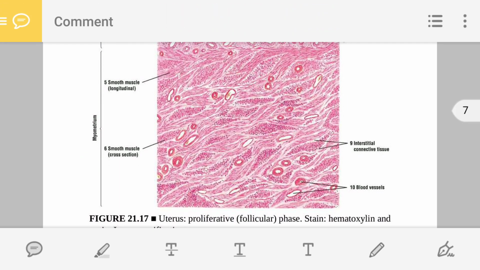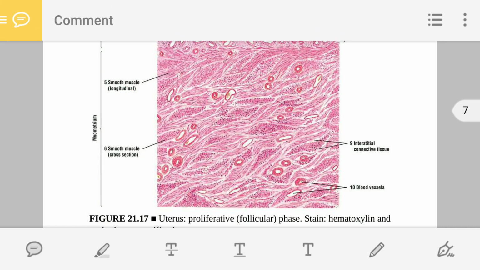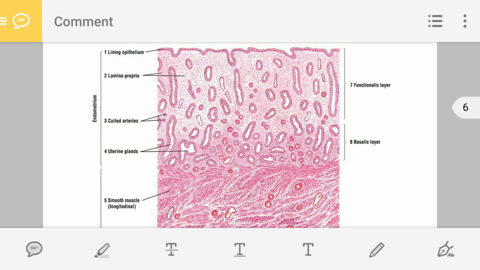And the myometrium, we know, is made up of smooth muscle. This is the cross section, and this one is a longitudinal section. We know circular and longitudinal arrangement is there for the smooth muscle in the myometrium, and the myometrium is responsible for the contraction of the uterus. But today we are not going to discuss this myometrium. Today we are interested in these two layers.